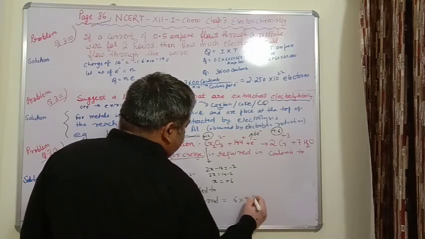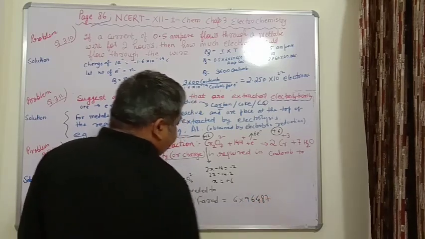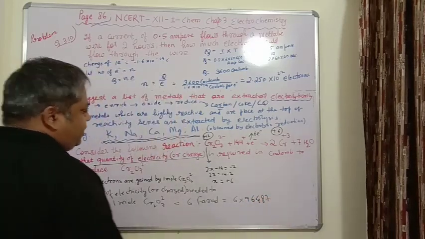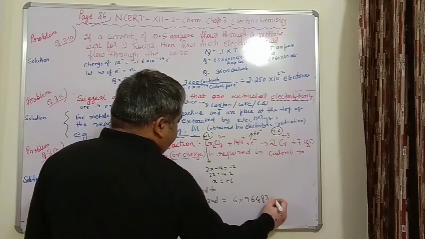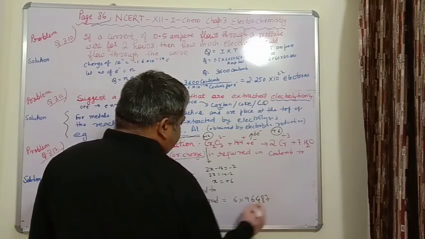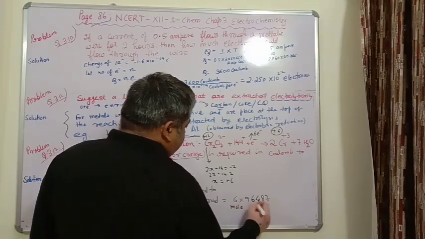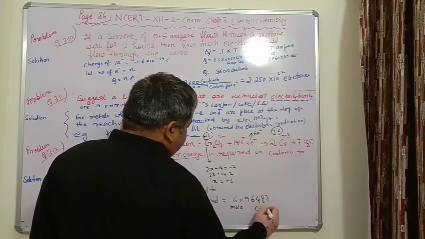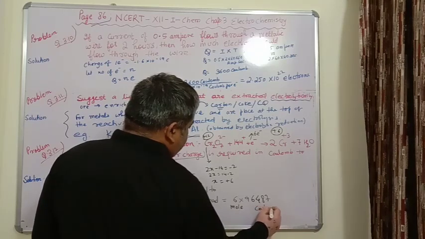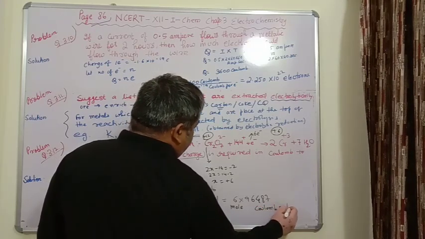or 6 into 96487 coulomb per mole, and this is 6 moles.